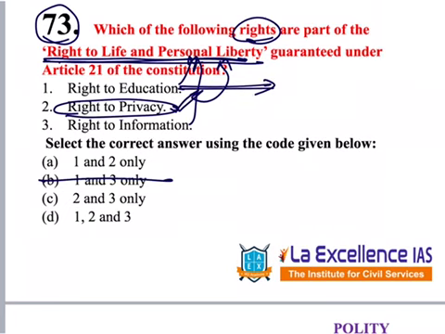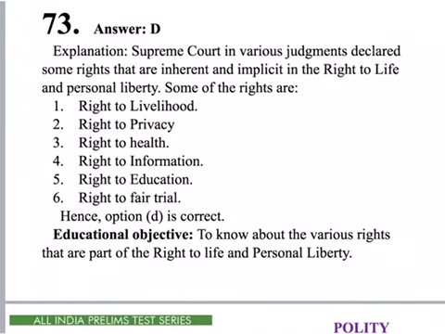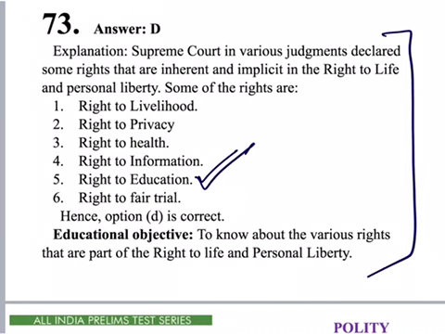Right to education is Article 21A. Right to information is implied in Article 19(1)(a). Implied means not direct, but it is also part of right to life and liberty. Who defines this? The Supreme Court, in different cases, defined which rights are part of right to life and liberty. So we know 2 is correct, 1 is correct, 3 is correct. Answer is D. In the explanation, additional points for this question are mentioned. Please go through it once.